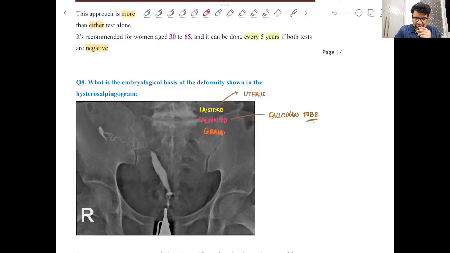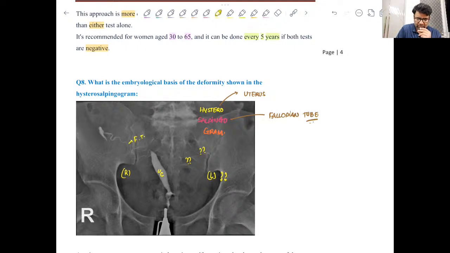So now coming to the image proper, what we can see here. This is the uterine cavity. Then here we can see the fallopian tube. And suppose this is the right side, but what about the left side? On the left side we are seeing nothing, right? So we can't see any uterine cavity, or any fallopian tube as such.